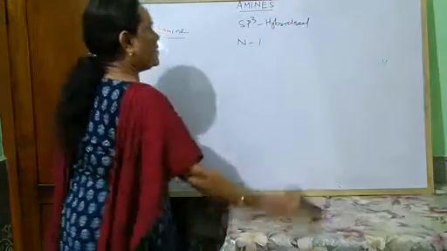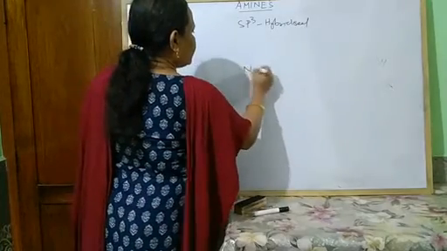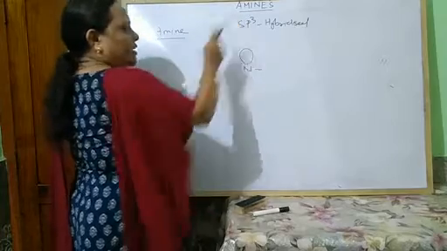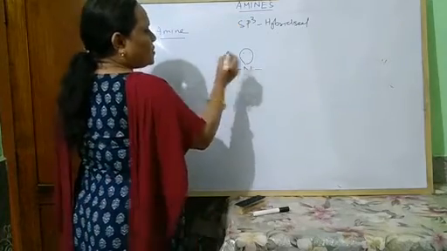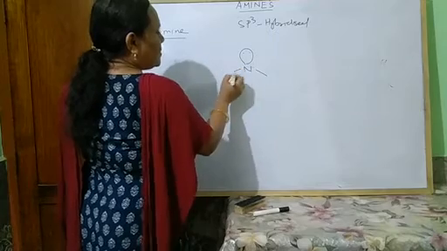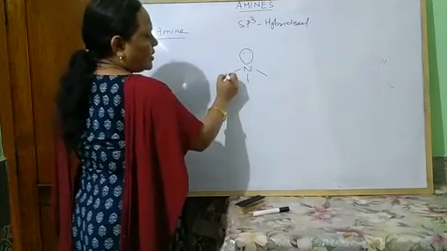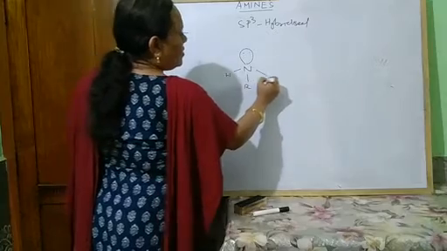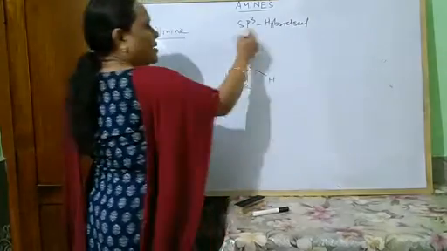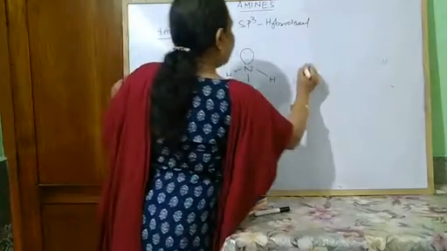There is a lone pair, so that means it has 4 sp3 hybrid orbitals. Among the 4 sp3 hybrid orbitals, 3 form bonds with hydrogen or alkyl groups, and there is one sp3 hybrid orbital which contains the lone pair of electrons.